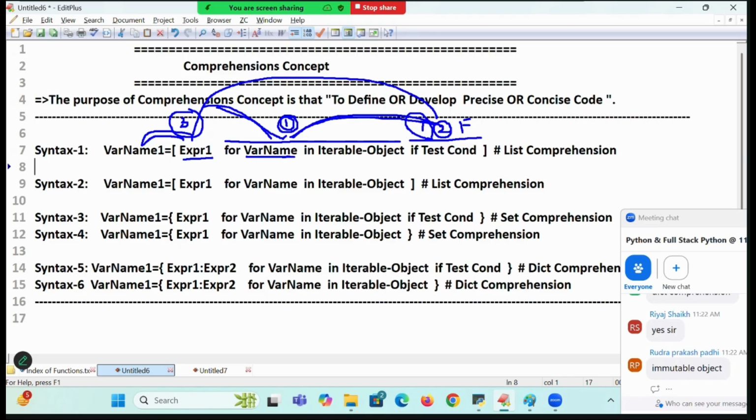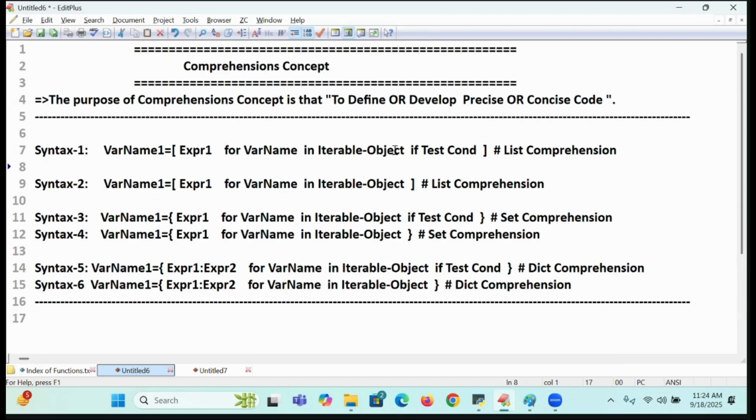Variable name. Take the fourth element from the iterable object. Go to the test condition. False. Take the fifth element from the iterable object. Again test condition. Are you following me? Select the variable from the iterable object. Go to the condition. If it is true, go to expression 1. Keep the result in where? List object. Left hand side is known as what? List object. So repeat the same thing. This will be repeated until what? All the elements in the iterable object are completed.